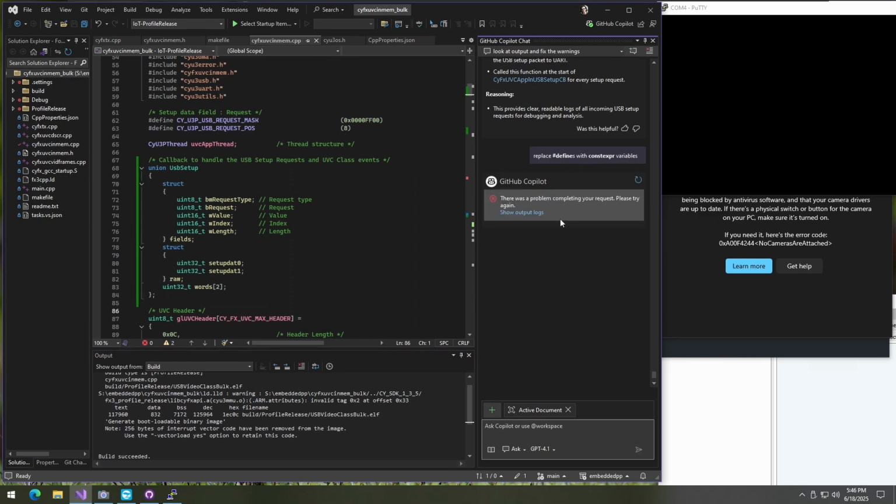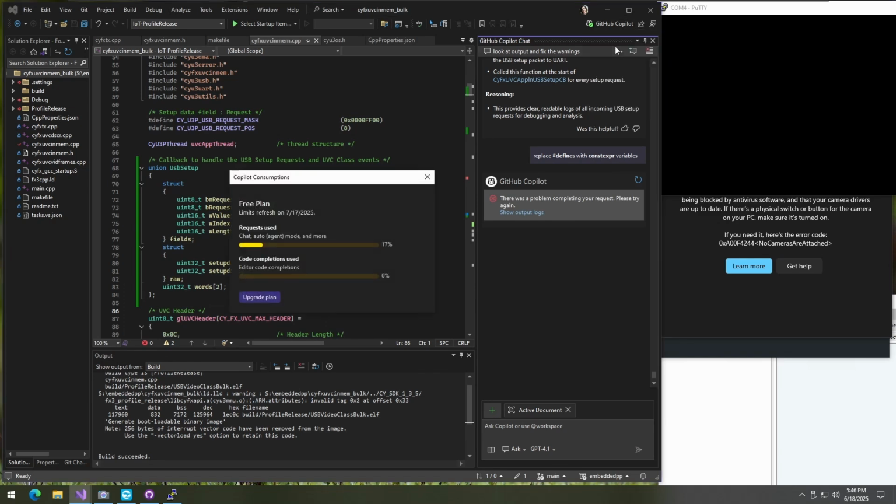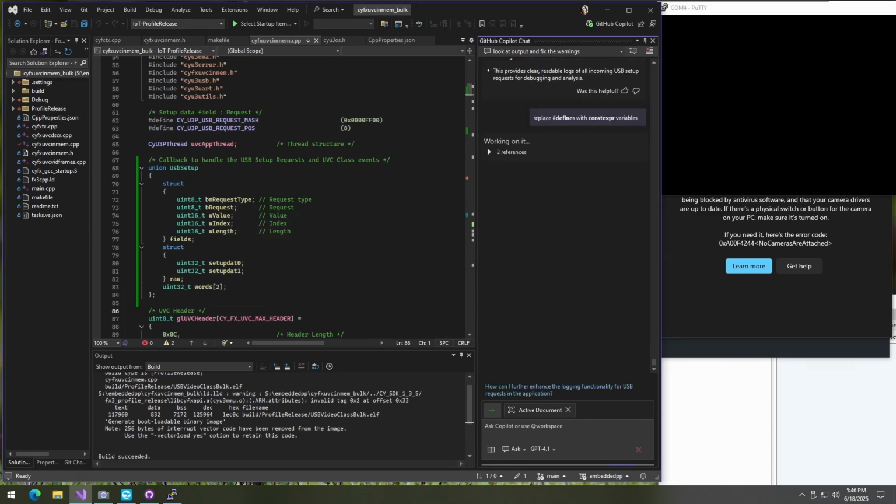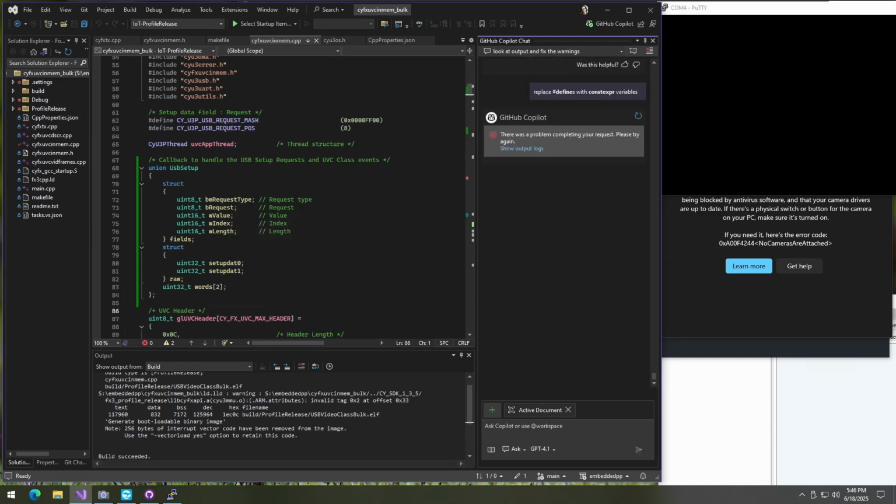Oh, speaking of quota, you can figure out quota used in here when you Copilot consumptions. That's the one. That should tell us how much have we used for the requests, and code completions we have not used any yet. There was a problem completing your request. Please try again. Let's retry. Interesting. Still a problem. Okay, I'm not gonna bother spending too much time on it.